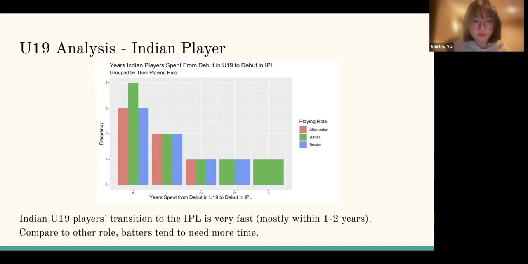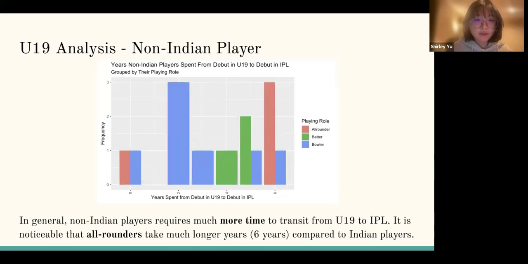Compared with other roles, batters tend to need more time. And for non-Indian players, we can see that overall it requires more time to transition from U19 to IPL. It is noticeable that all-rounders take much longer, a majority of 6 years, compared to the Indian players, which takes less than 3 years.